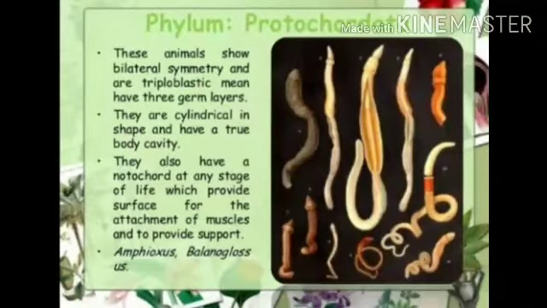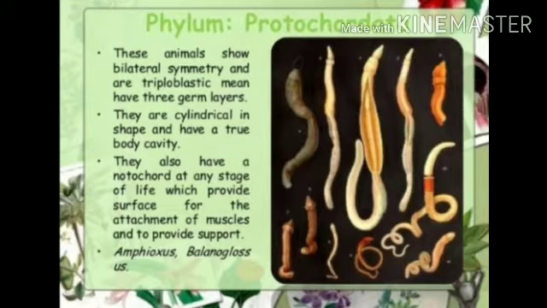Phylum Protochordata. These animals are bilaterally symmetrical, triploblastic and have a coelom. In addition, they show a new feature of body design, namely a notochord. At least at some stages during their lives, the notochord is a long rod-like support structure that runs along the back of the animal, separating the nervous tissue from the gut. It provides a place for muscles to attach for ease of movement.